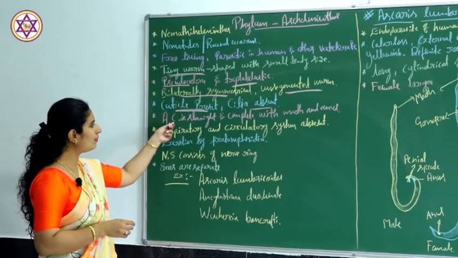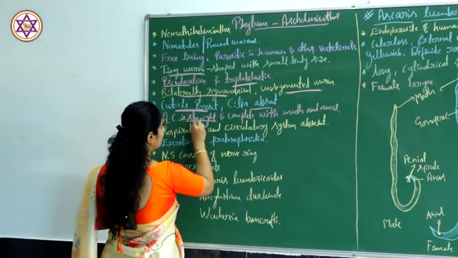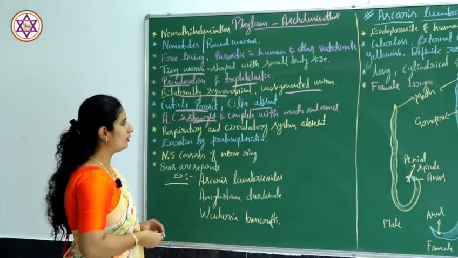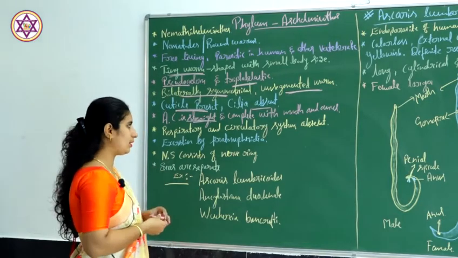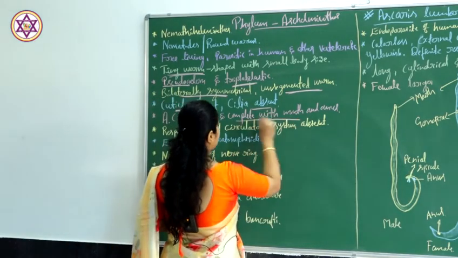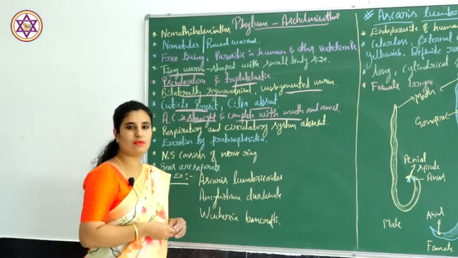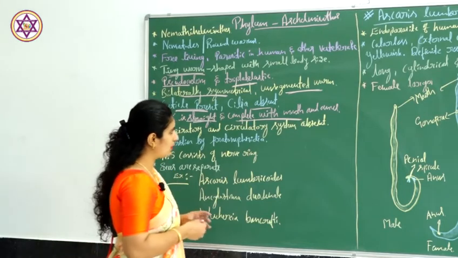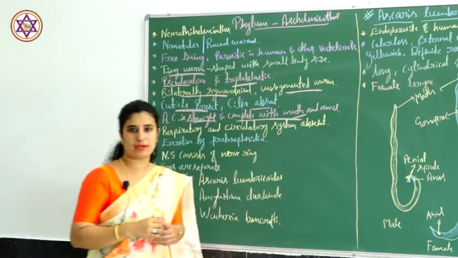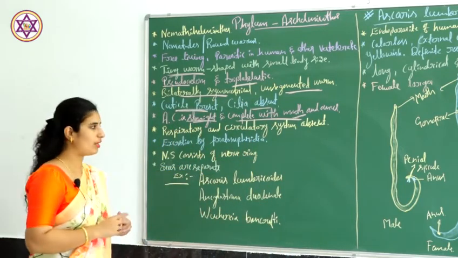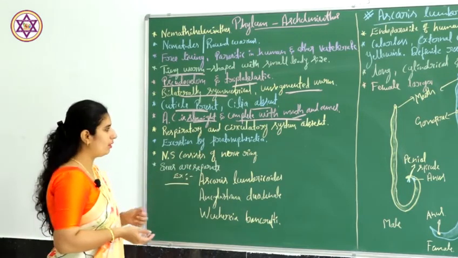The alimentary canal is straight. They have a straight alimentary canal and a complete type of digestive system. We have two types, one is incomplete and another one is complete type. Here the roundworms have a complete digestive system, which means both the openings are present. The anterior opening is the mouth and the posterior opening is the anus. Hence they are called the complete type of digestive system.